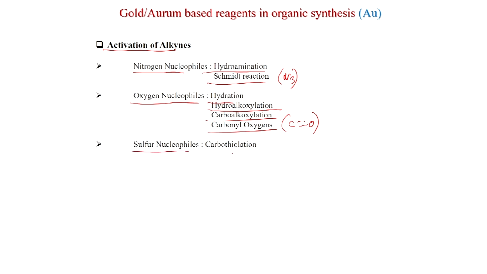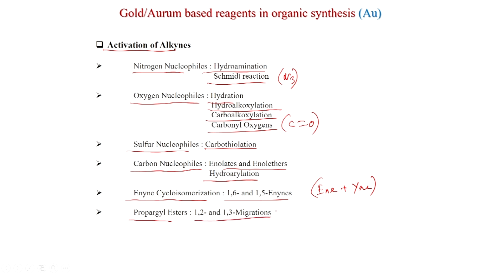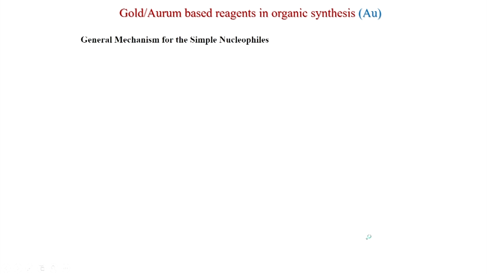And sulfur nucleophiles, carbothioylation, and carbon nucleophiles also we will see, enolates and enol ethers. Then hydroarylation, enyne cycloisomerization, 1,6 and 1,5 enynes, en plus yne, so double bond plus triple bond is present. Then we will discuss propargyl esters and we will see 1,2 and 1,3 migrations.